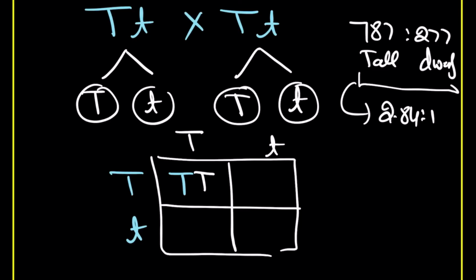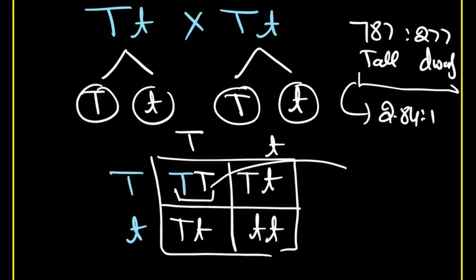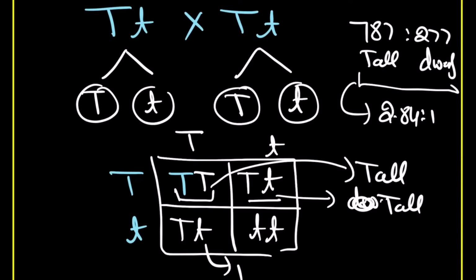then here you see capital T, then you are going to have small t. So capital T small t. Now if you see this one, this genotype in the homozygous condition, you are going to have tall, here again tall, here also tall, and here you are going to have dwarf.